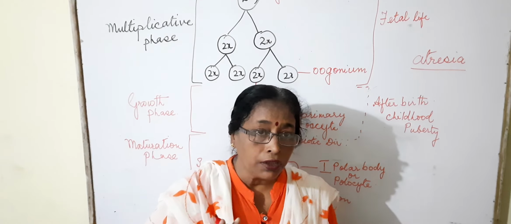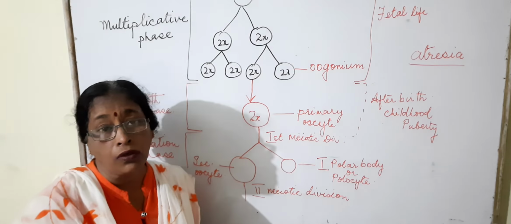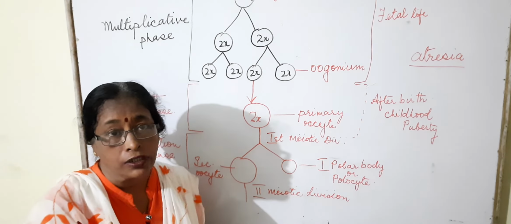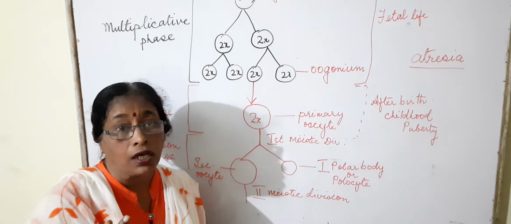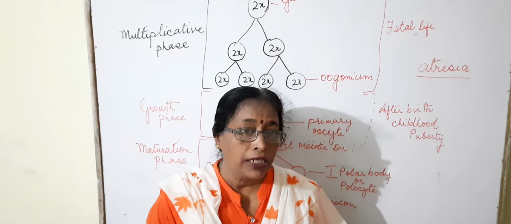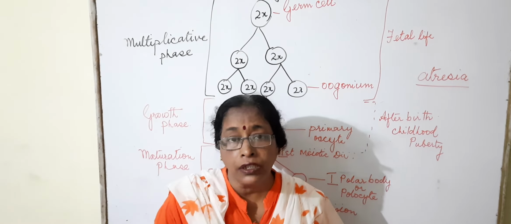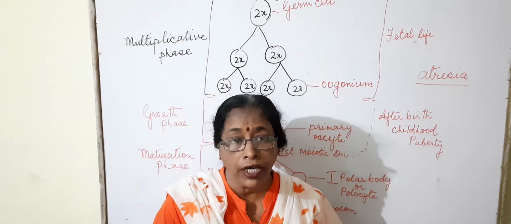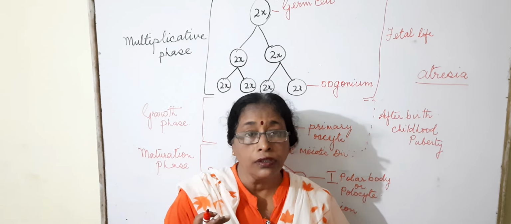The second meiotic division, which was stopped at metaphase because of some inhibiting factors, will now start after fertilization. At the time of fertilization, with the entry of the sperm, certain enzymes are released which help in removing the inhibiting factor, and thus the second meiotic division takes place.